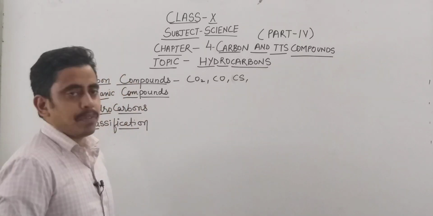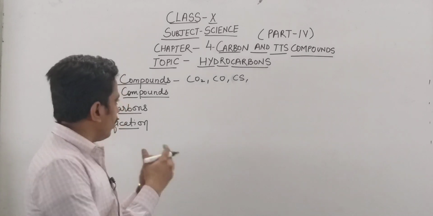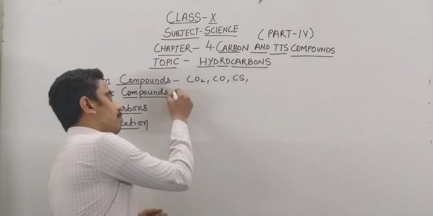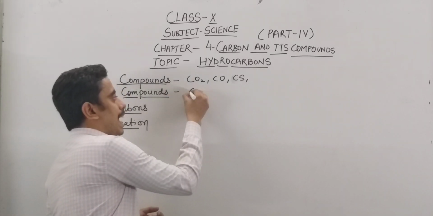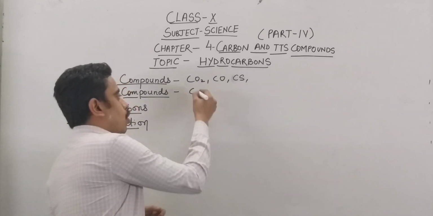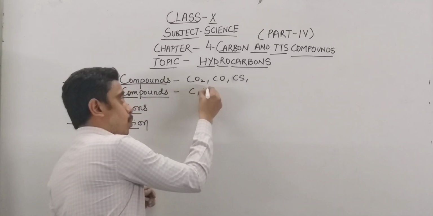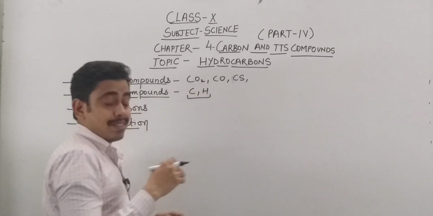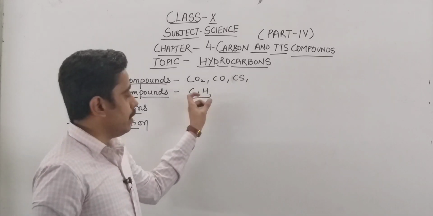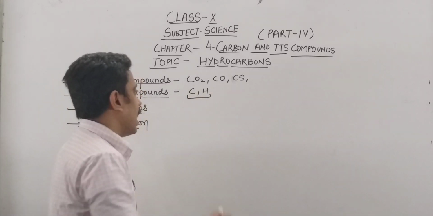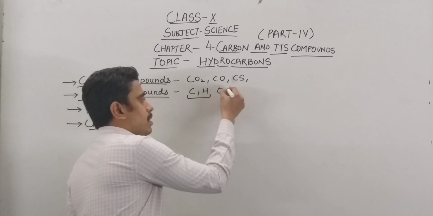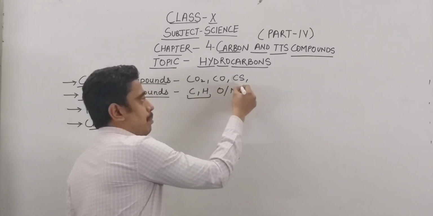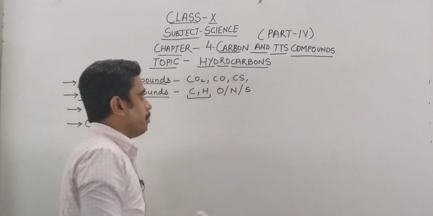So chemically, what are carbon compounds? Organic compounds are compounds which generally have carbon bonded with hydrogen. These two are absolutely necessary. Along with carbon and hydrogen, oxygen may be present, nitrogen may be present, and sulfur may be present.